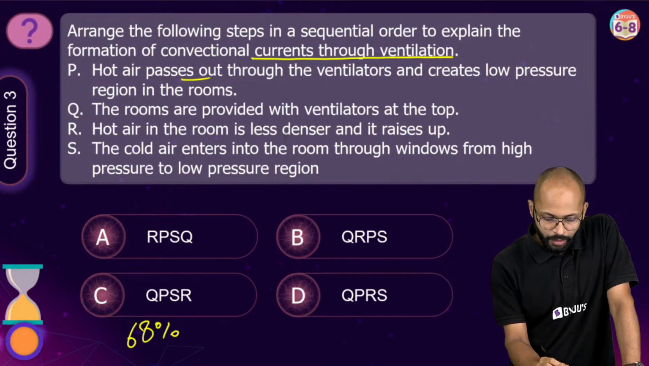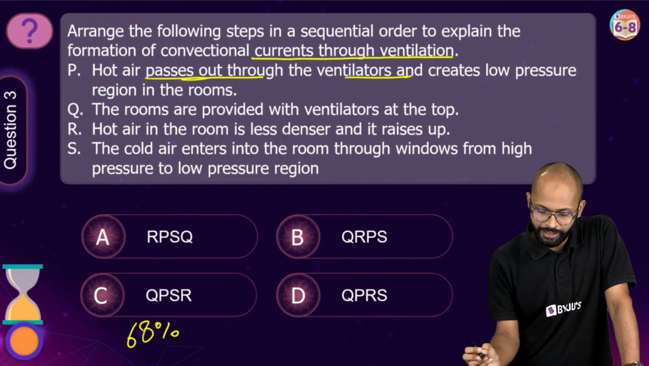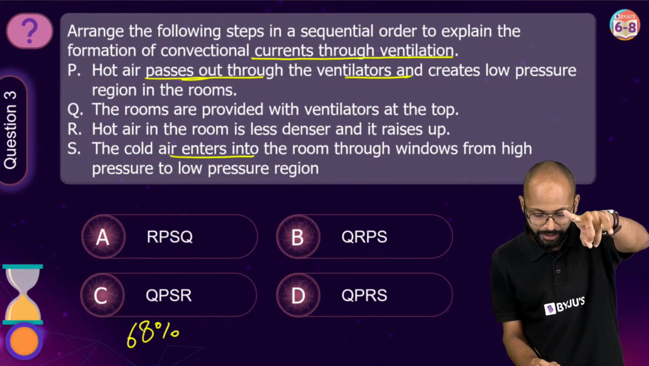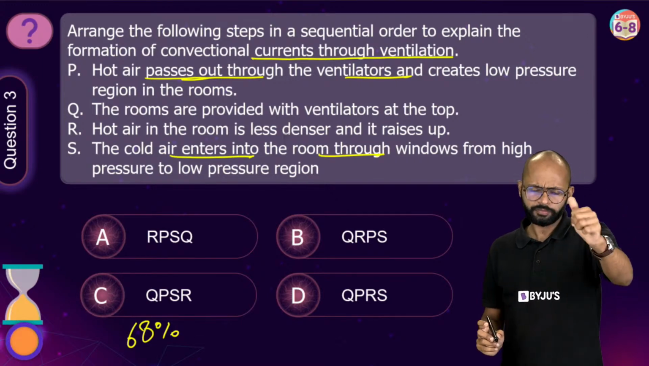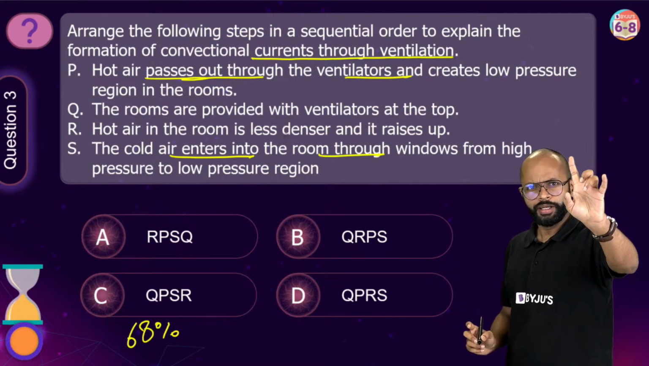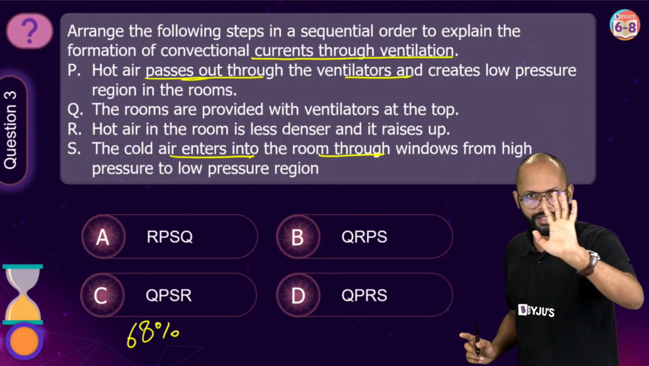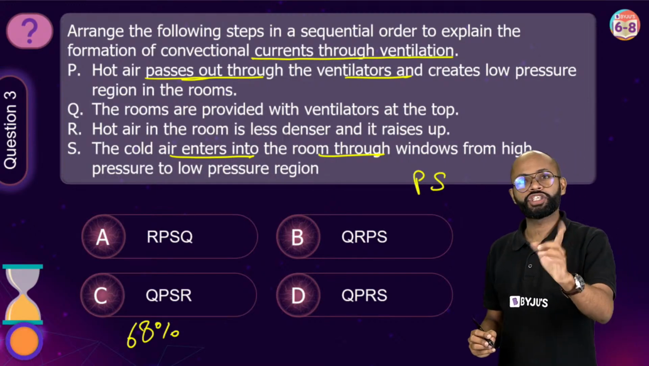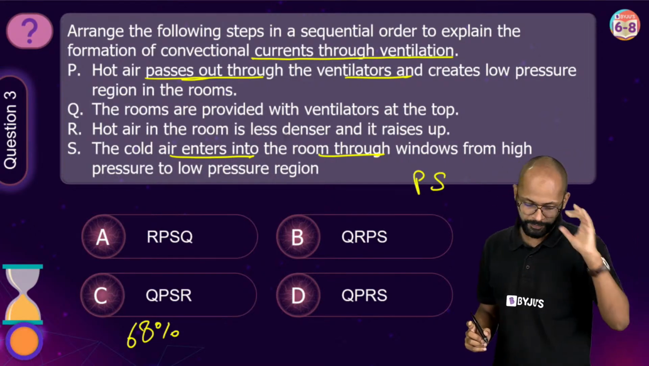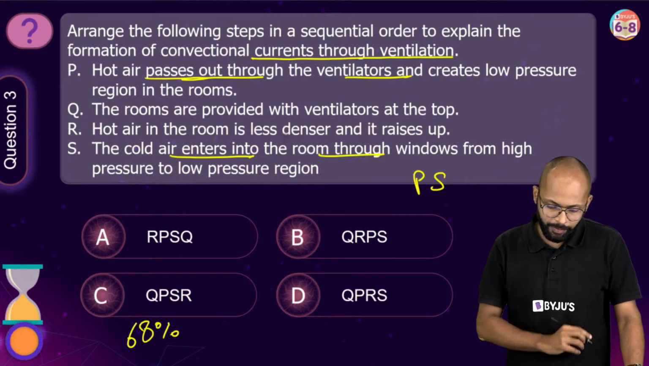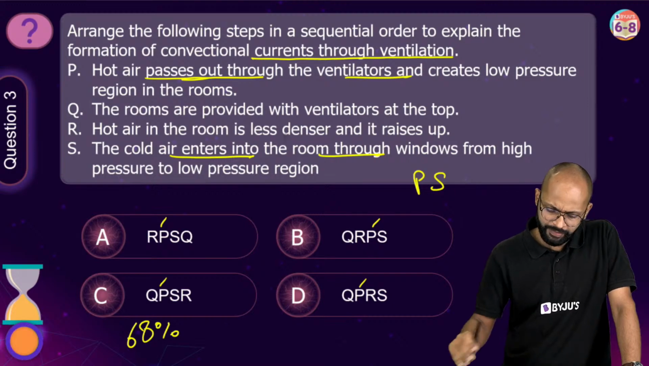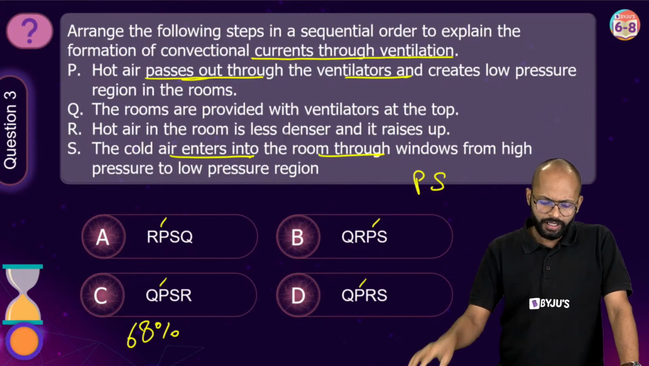भाई, hot air passes out through the ventilators and creates low pressure. Then only the cold air enters into the room through windows. So one thing is very sure, P will come first and S will come second, है ना. S से पहले P आना चाहिए, that is true, correct? Yes, all right. कहाँ पे है सर? P पहले है, very good. अच्छा, ये भी ठीक है.